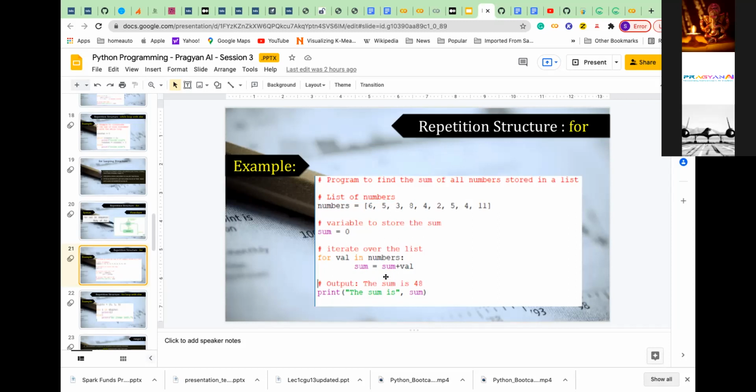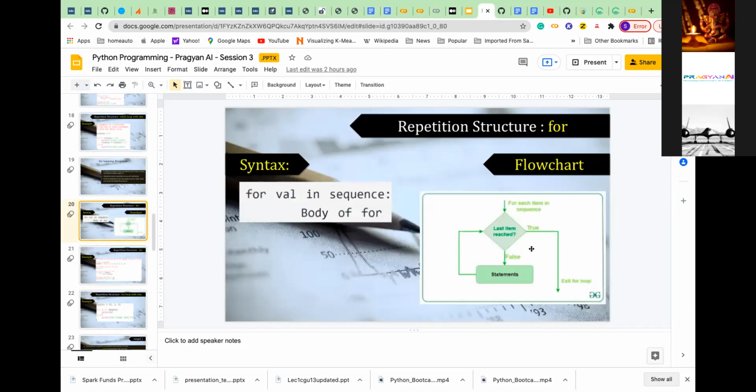So what will I do? I will be doing some activities, like executing multiple statements. What is the statement here? The statement here is sum is equal to sum plus val. Same thing I said, no? So the syntax here is that I will be iterating as long as there are valid elements in the list.